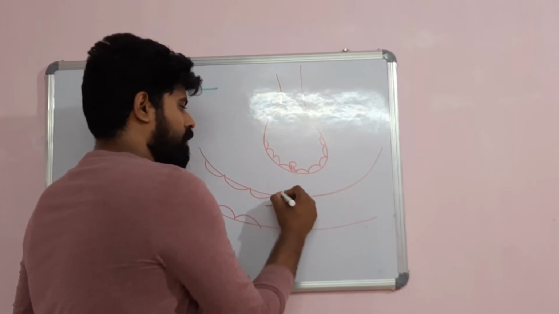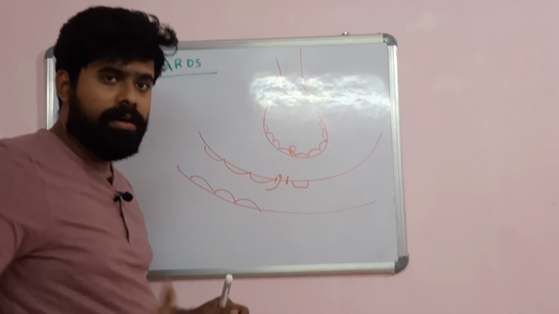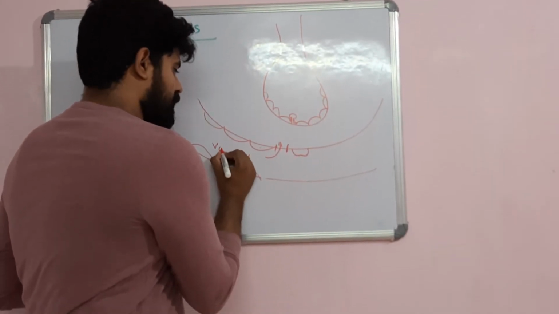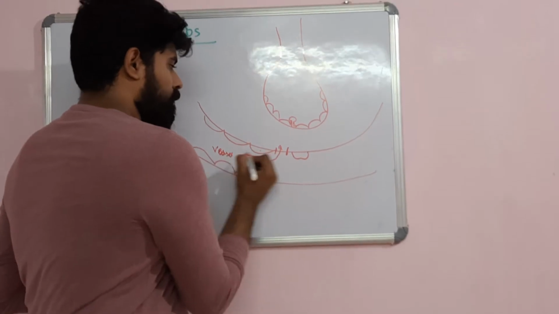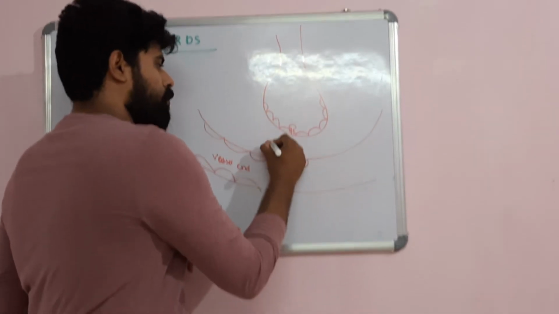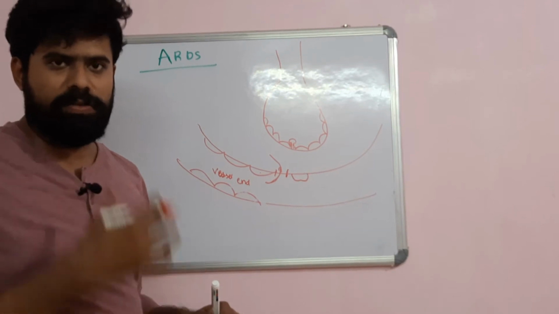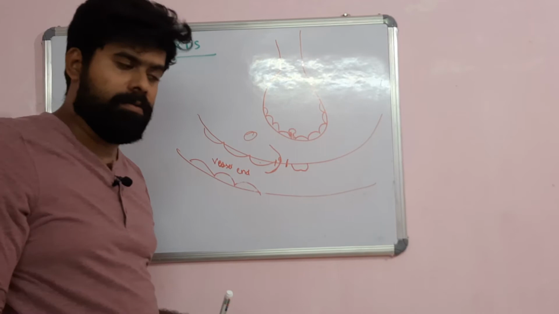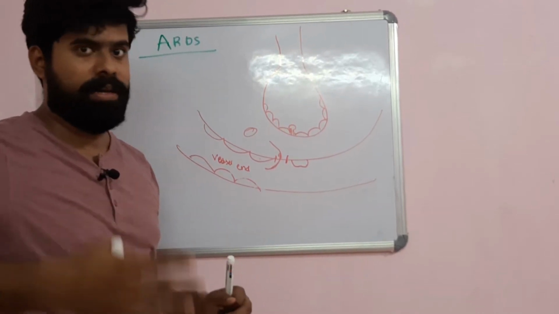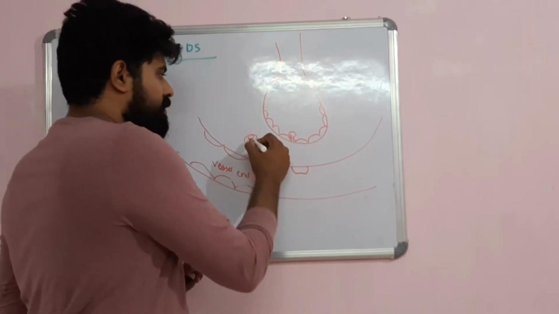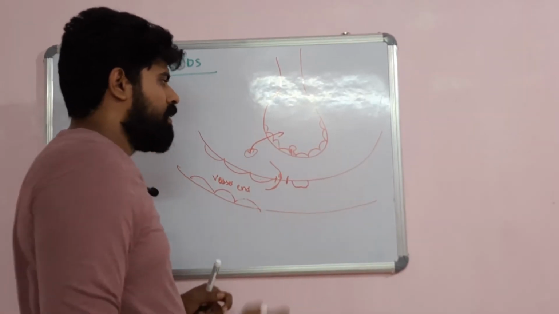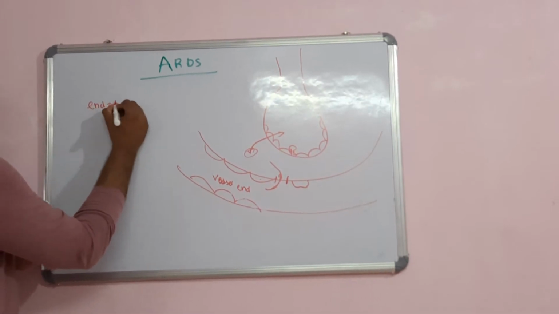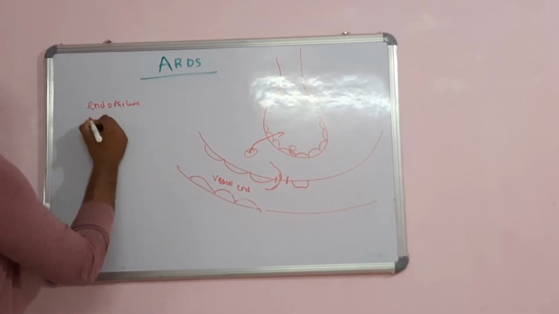Because of the disruption of the endothelium, a protein-rich fluid will enter from the blood vessel into the interstitial space. Once the interstitial space gets filled up, once the fluid amount becomes more than what can be drained by the interstitial lymphatics, it then enters into the alveolus. So there will be endothelial injury. Endothelium will be injured. Epithelium will be injured.